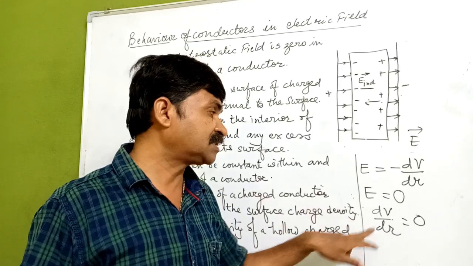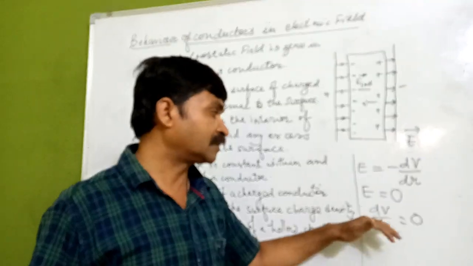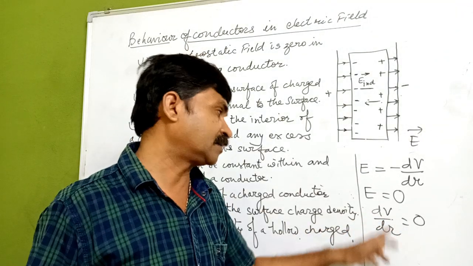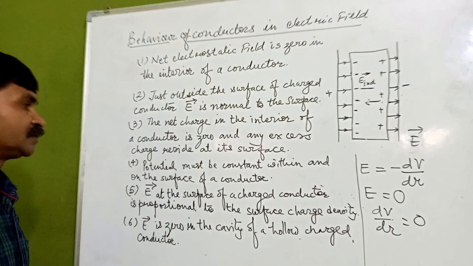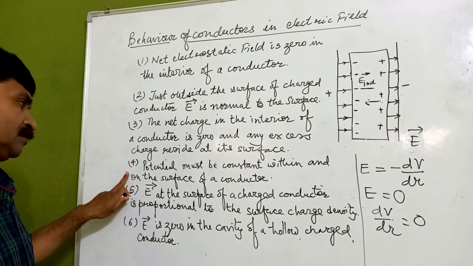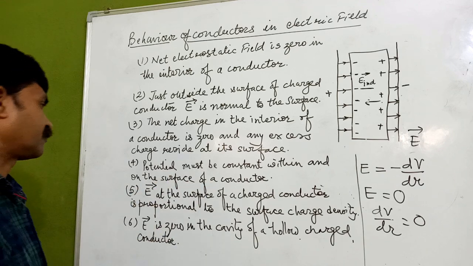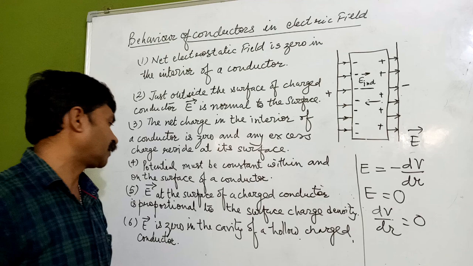The potential gradient is going to be the same. So we can say the potential at the surface of the conductor is constant. This is the fourth point: the potential must be constant within and on the surface of the conductor.